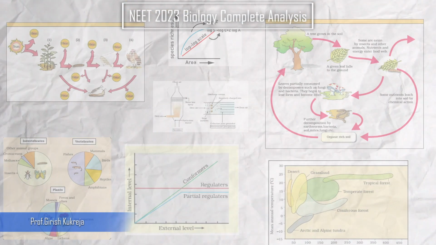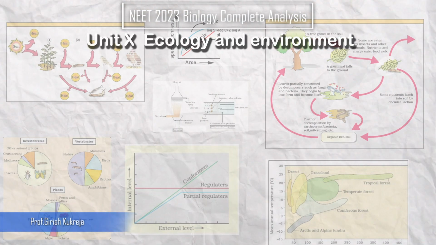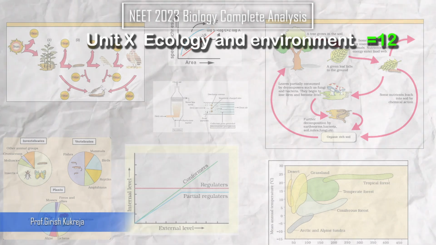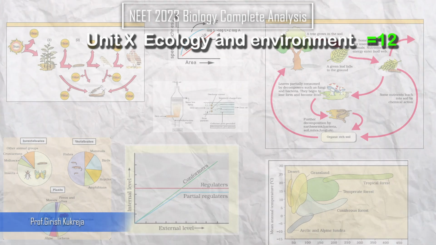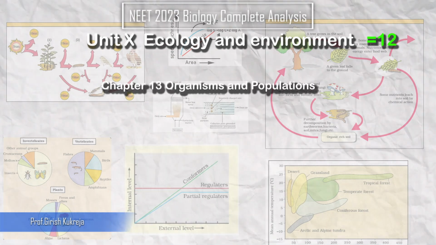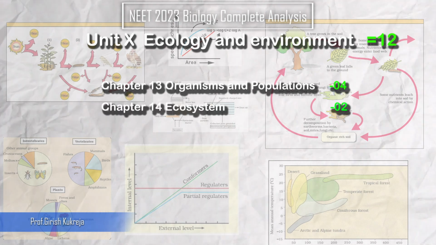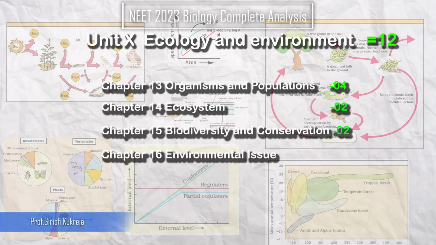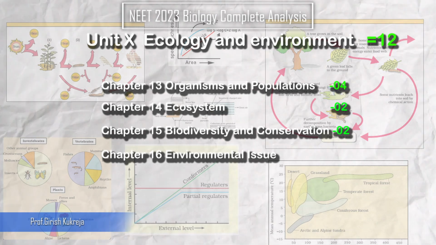So the last one here, the 10th unit, ecology and environment, showed up with 12 questions, a dozen of them, right? We all know that sometimes we ignore this, but yes, 12 is a great number. So 12 questions: organisms and population with 4, ecosystem 2, biodiversity and its conservation 2, and the environmental issues, the pollutions and all that stuff, right, with 4 questions.